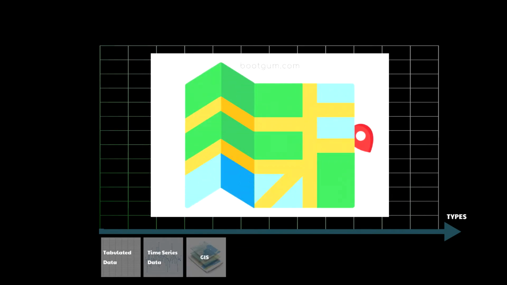GIS stands for Geographic Information Systems. GIS data is data with respect to a map, where it integrates location data with other descriptive information about the location like altitude, temperature, water level, etc. GIS data helps us to understand patterns and relationships from geographic context.